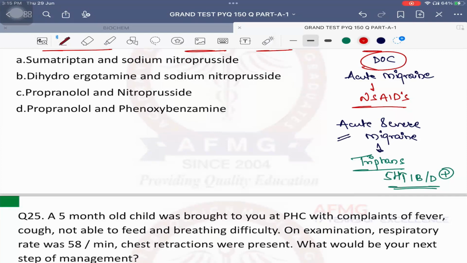Important is, what is the drug of choice for prevention of migraine? Very good. It is a non-selective beta blocker like propranolol. So the drug of choice for prevention of migraine should be propranolol.